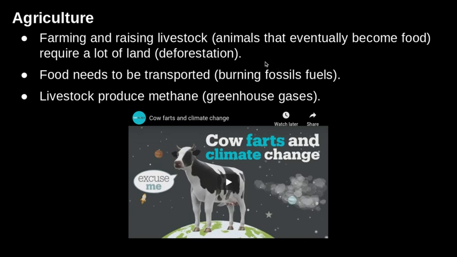On top of that, food needs to be transported. We eat a lot of plants and vegetables and meats that don't come from New York or aren't grown in New York, so we have to get them from somewhere. That requires more transportation and, of course, more burning of fossil fuels. And as we also learned a little bit about last week, livestock produce methane, which is another major greenhouse gas. If you want to learn a little bit more about that, you can watch this video down here and then come back to these slides or the screencast when you're done.